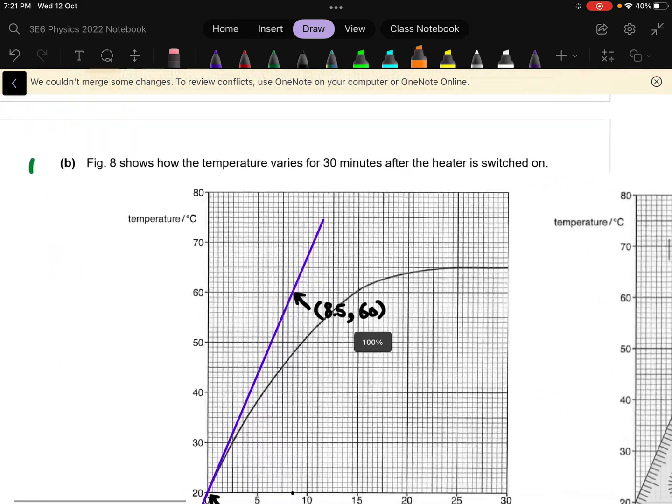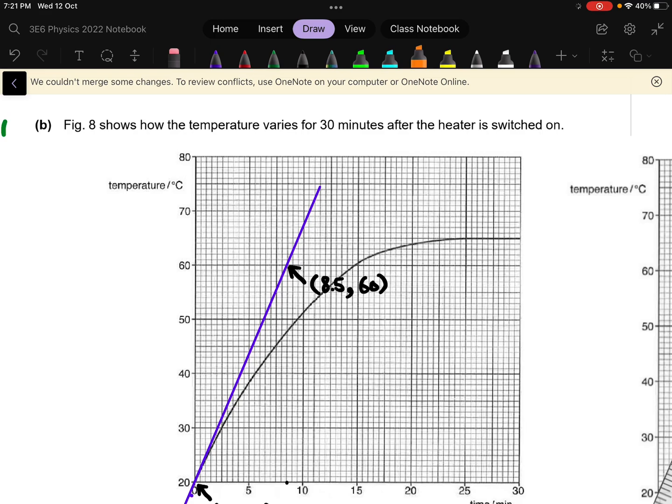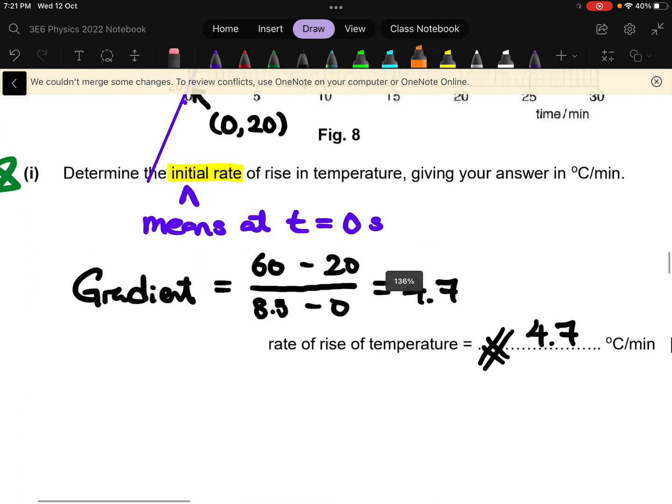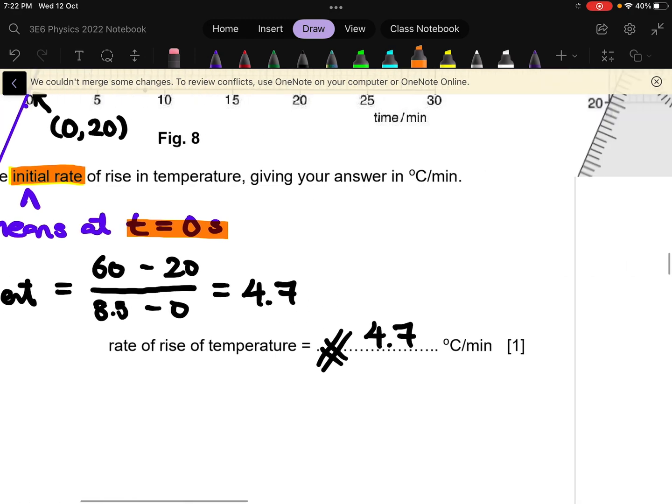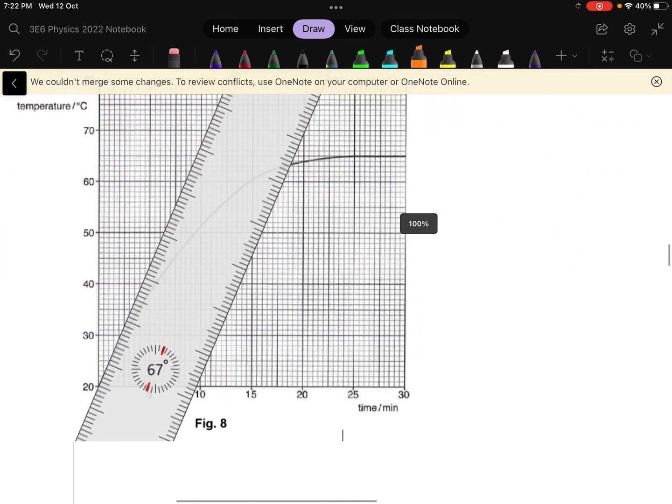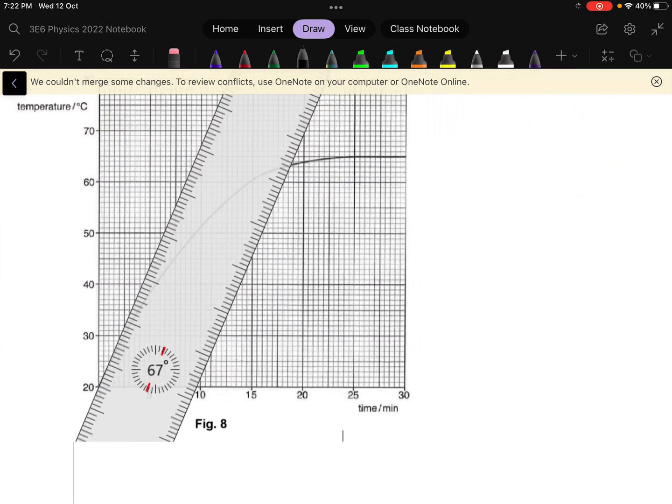Okay, for the last question of this video, it will be question 8b. So for question 8b, most of you got it wrong because of part 1. Many of you didn't know that initial rate actually refers to time equals to 0. So when you have a curve, so down here, I'm not sure you can see it, the curve is over here. So when you need to find the gradient of a curve at time equals to 0, you need to first draw the tangent.